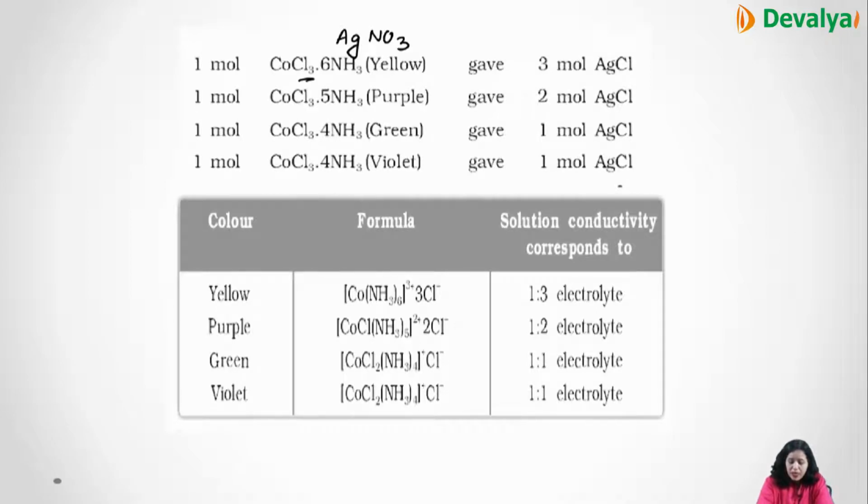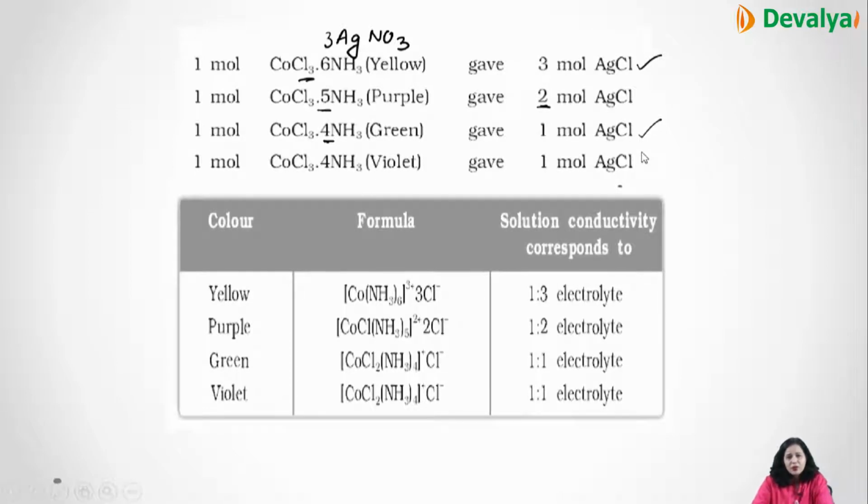In the next reaction you can see 2 mole AgCl, and in the next 1 mole of AgCl, and so on.